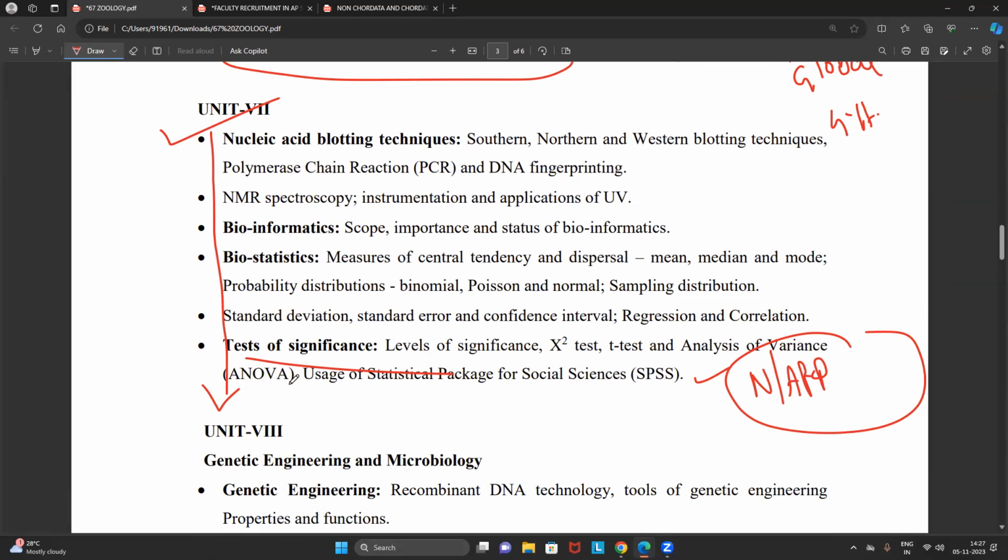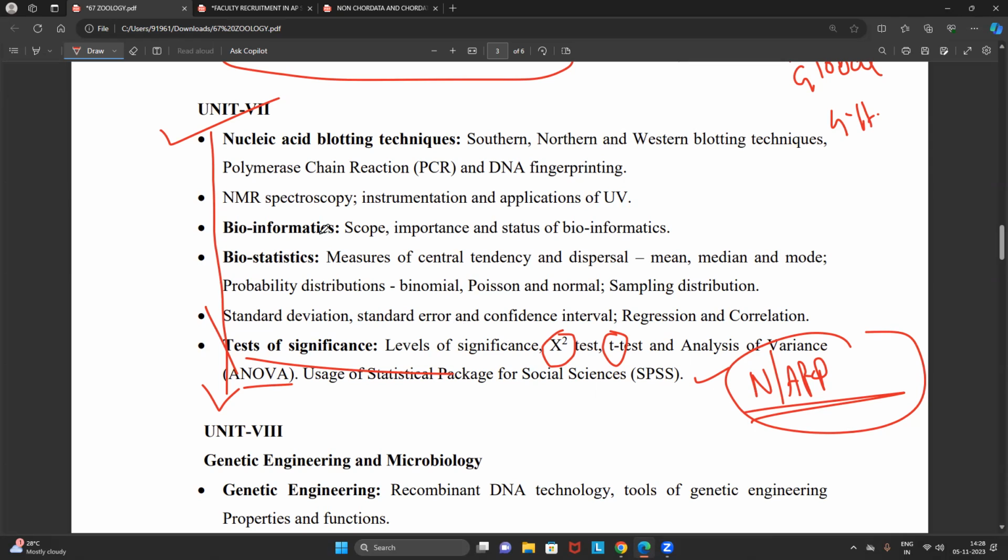For example, ANOVA. What is the significance of ANOVA? In which conditions will we use ANOVA? What is the significance of chi-square, t-test, even regression analysis, correlation, standard deviation, standard error? We will get all these questions, especially application based or numerical. But don't worry, you won't get any difficult question. With a simple formula, you can easily answer the questions.